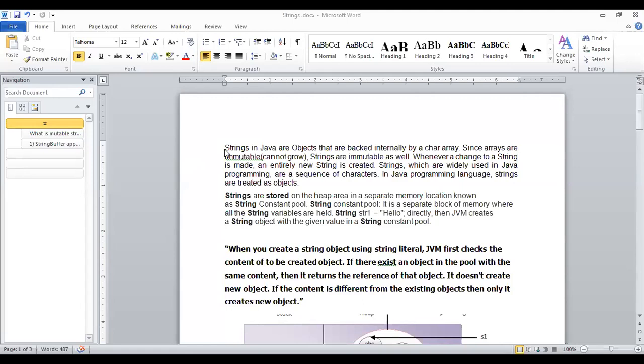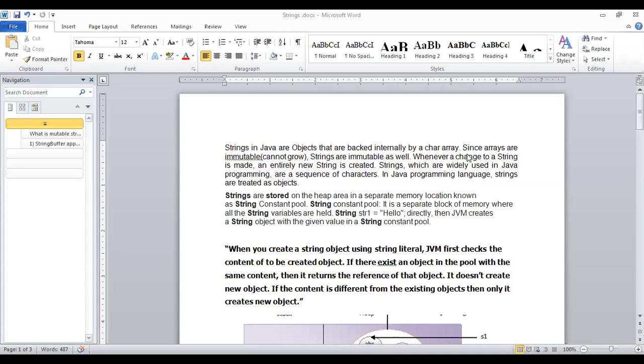So what is a string? A string in Java we consider as an object. A string is a Java object that is backed internally by a character array. We already discussed different data types: character, integer, float, and we also discussed the array, a set of elements. So it's basically a character type of array.